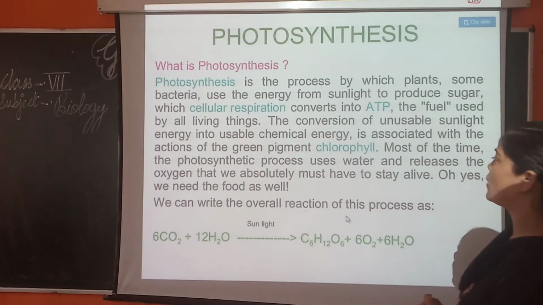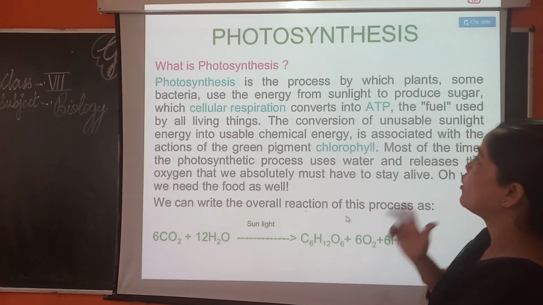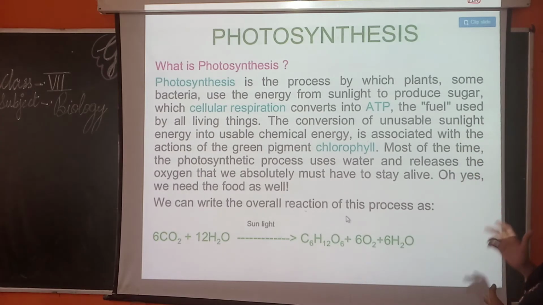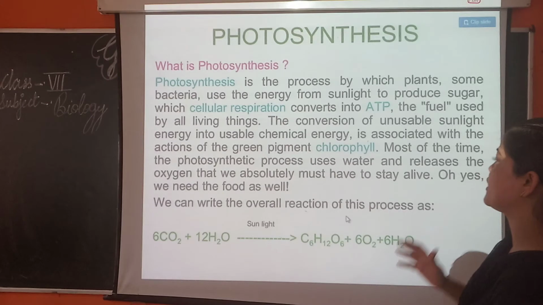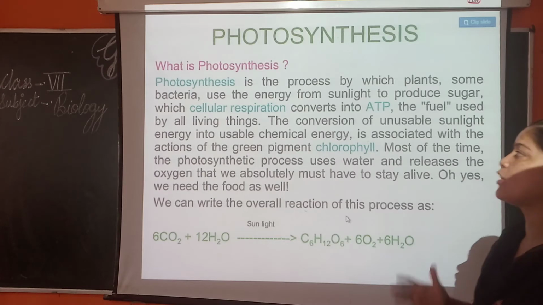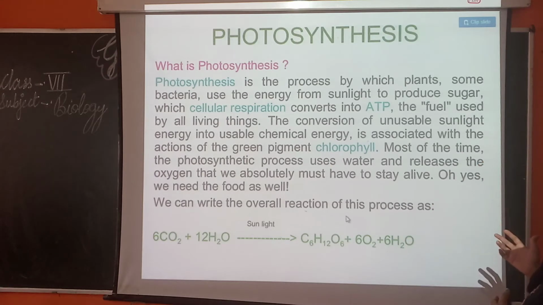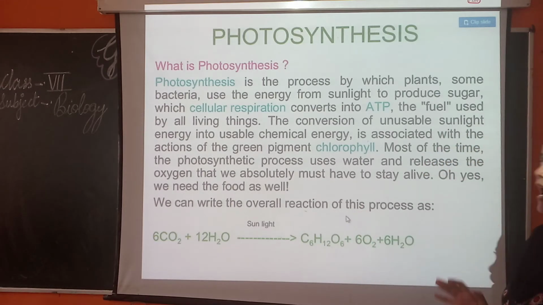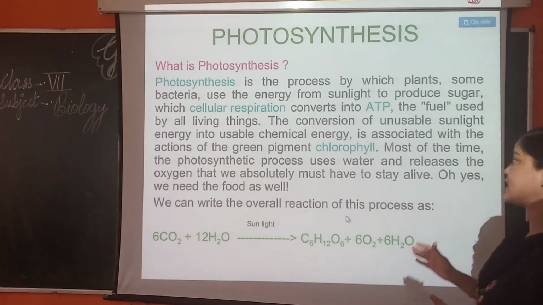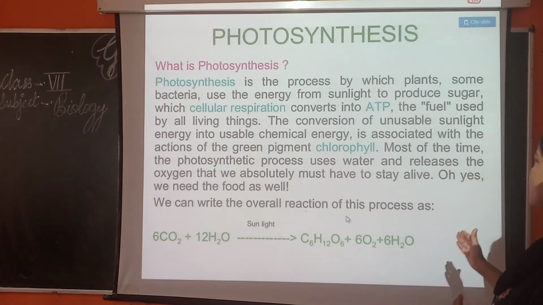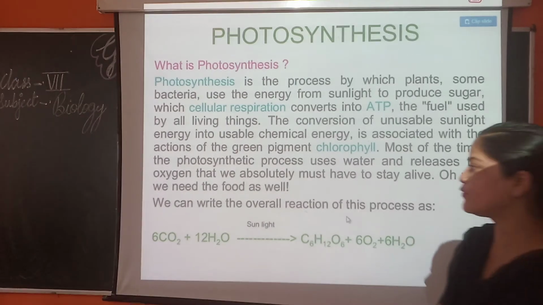Photosynthesis is the process by which plants and some bacteria use the energy from sunlight to produce sugar, which cellular respiration converts into ATP, that is adenosine triphosphate, the fuel used by all living things. The conversion of unusable sunlight energy into usable chemical energy is associated with the actions of the green pigment chlorophyll. Most of the time, the photosynthetic process uses water and releases the oxygen that we absolutely must have to stay alive. Oh yes, we need the food as well.